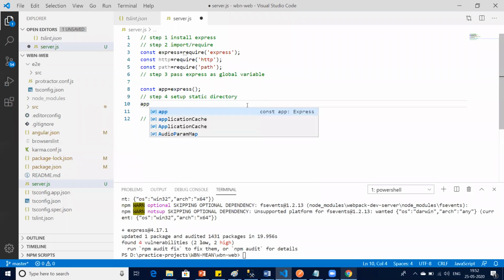So I say app.use. What exactly I'm saying is, from where the server has to pick the code. Where is the code? Where is your folder? From where should I start the project, basically?